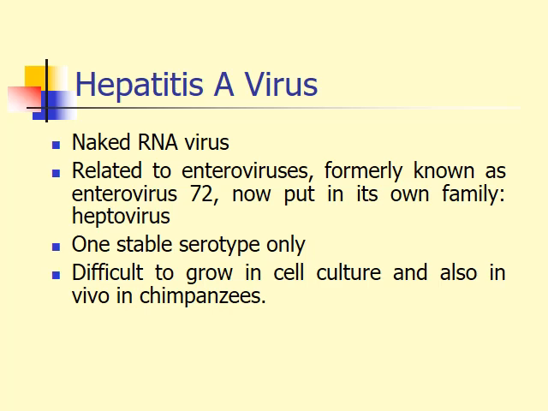Hepatitis A virus is a naked RNA virus, previously related to enteroviruses, formerly known as enterovirus 72, and was classified as the third genus in the Picornaviridae family. Now it's separated in its own family as Hepatovirus. There is one stable serotype in hepatitis A virus, and another characteristic of hepatitis A virus is that it is difficult to culture in vitro and in vivo.